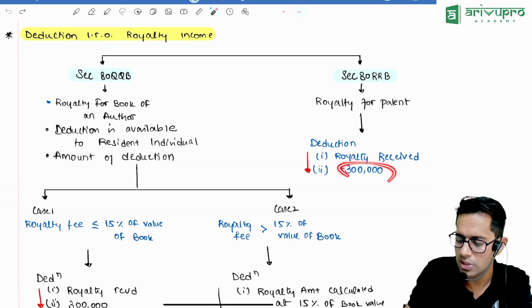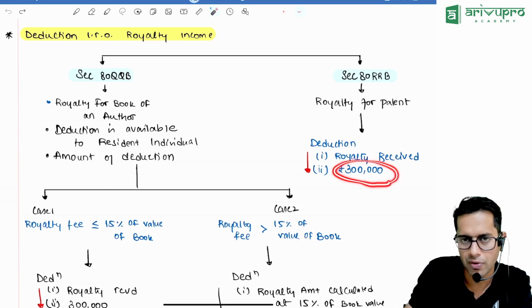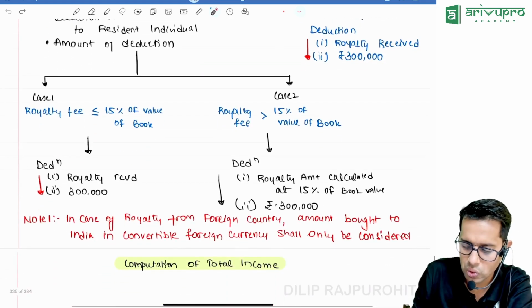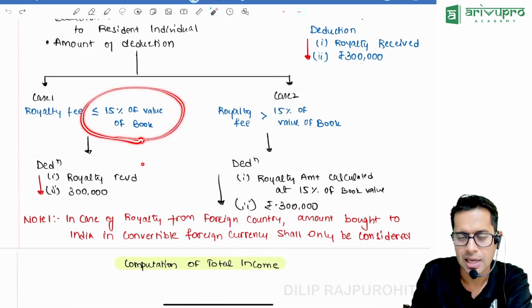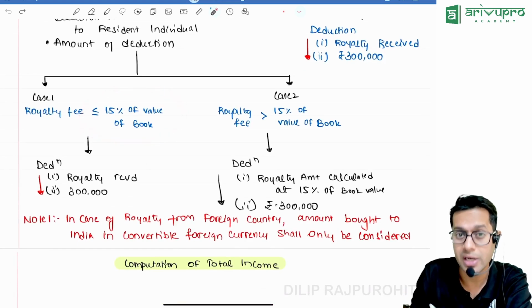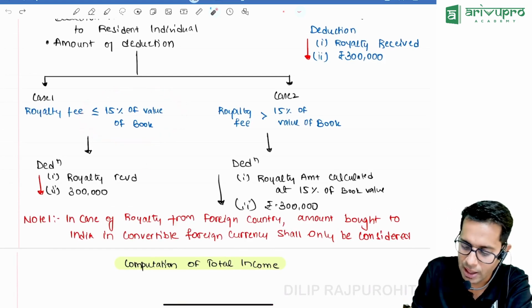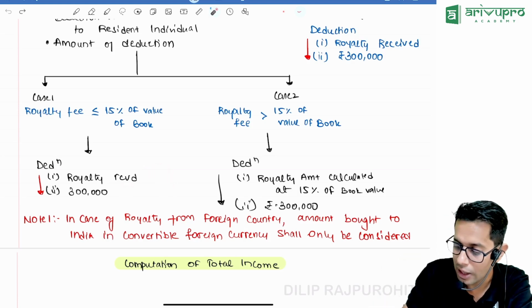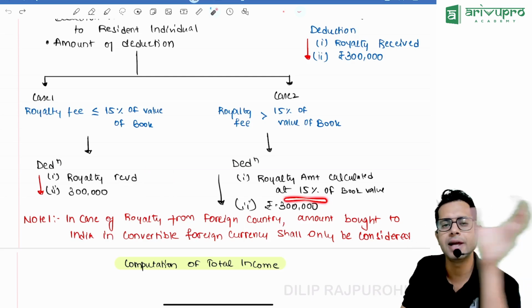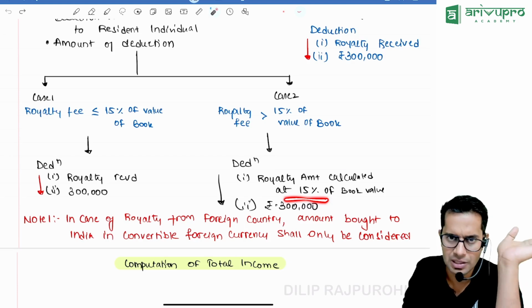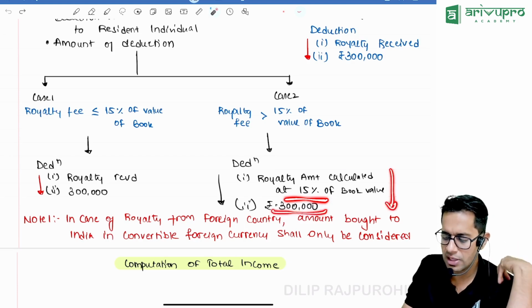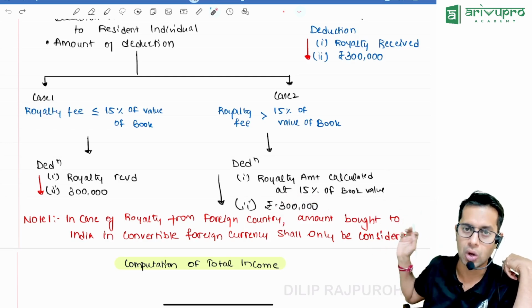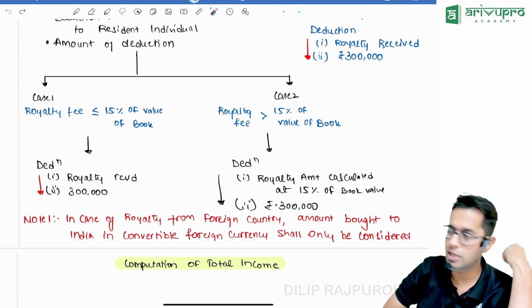The limit, how much is the deduction, sir? 30% of 3 lakh rupees or royalty received, whichever is less. And in case of books also, if the royalty received is less than 15% of book value, whatever royalty you have received, or 3 lakhs, whichever is less. If it is more than 15% of book value, calculate the royalty amount by taking the royalty to be equal to 15% of book value or 3 lakh rupees, whichever is less. Now, if you are receiving royalty for books which are sold in other countries also, then whatever amount you have received in convertible foreign currency shall be added over here.